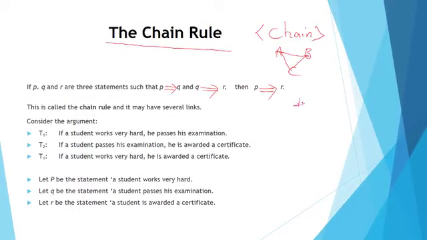If I say, okay, men are rich. John is a man. So therefore, John is rich.